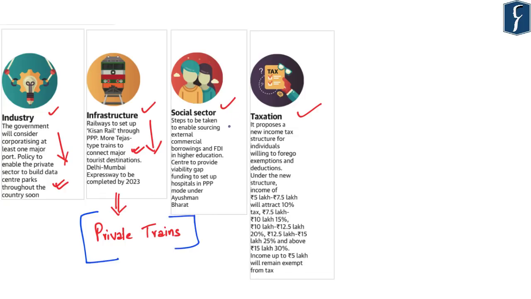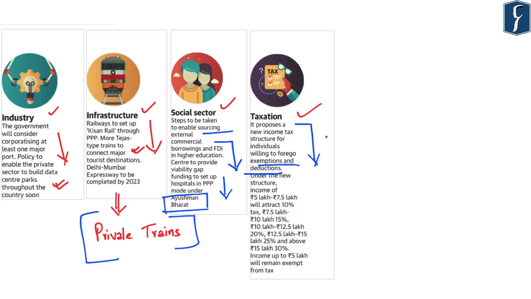With respect to the social sector, it says that steps will be taken to enable sourcing external commercial borrowings and FDI in higher education. The center also aims to set up hospitals in public-private partnership mode under the Ayushman Bharat scheme. Thus, all these aspects become important with respect to our UPSC examination. And further, the government has also proposed a new income tax slab or new income tax structure for individuals who are willing to forego exemptions and deductions.